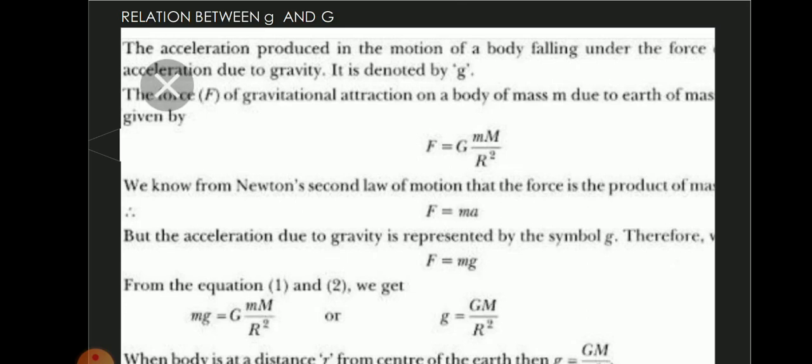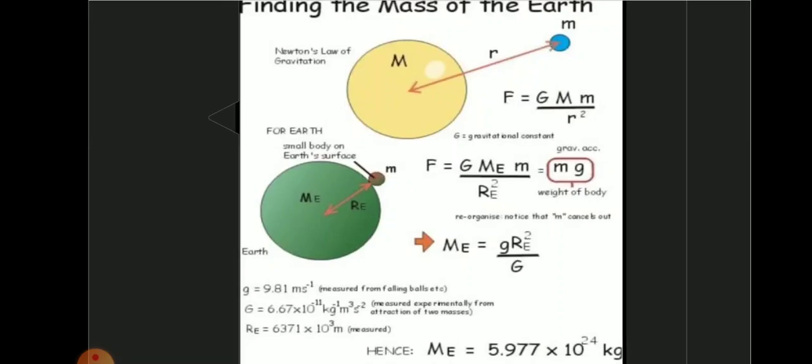Small letter g is acceleration due to gravity, and capital G is the universal gravitational constant. Now with the help of this equation, g is equal to GM by R square, we can easily find out the mass of the earth. How will you determine the mass of the earth? Finding the mass of the earth.